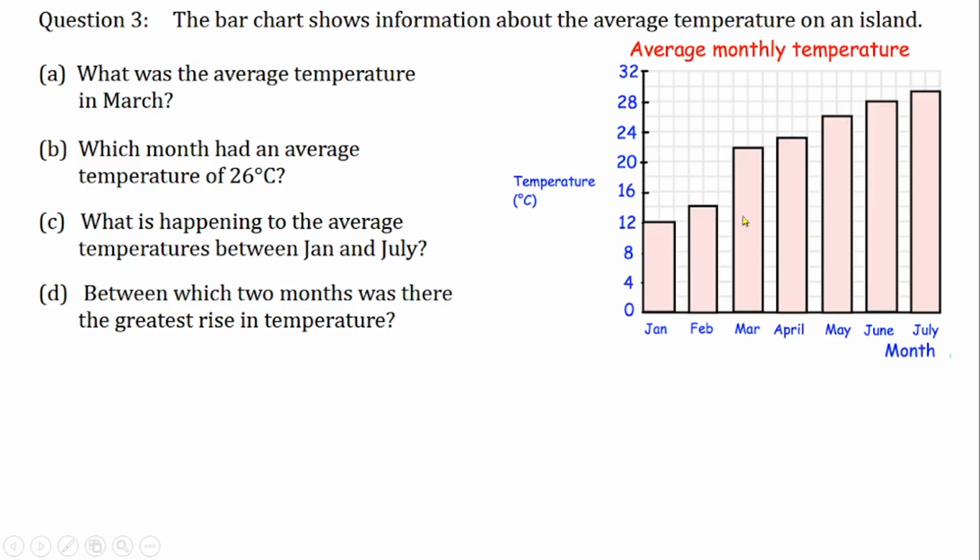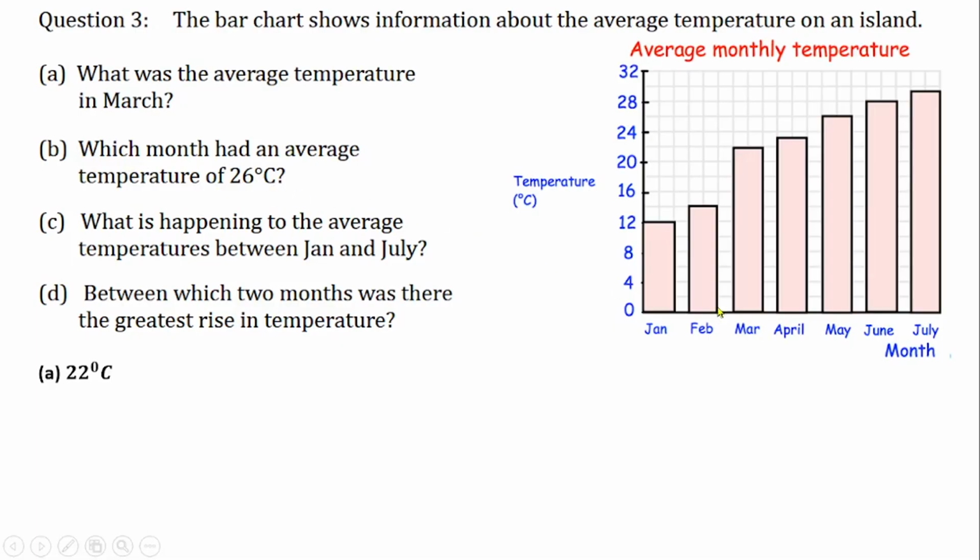So if you go back to the question, we are having 20 here, and the bar is touching the next line before 24. So between 20 and 24 is 4, and that means the middle line between them will be 2. So 20 plus 2 will give us 22. That will be the average temperature for March. So the average temperature for March will be 22 degrees Celsius.